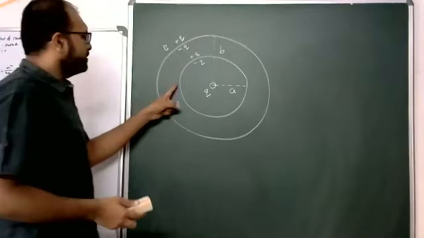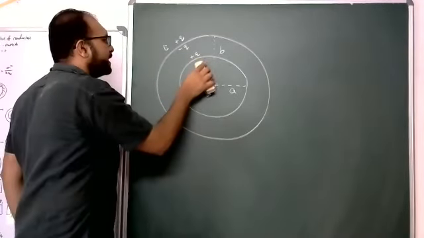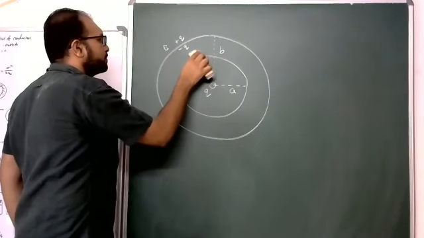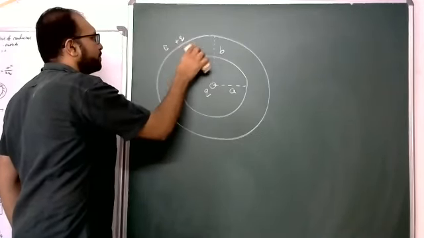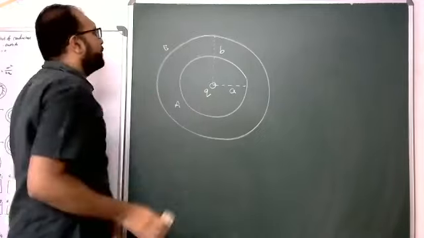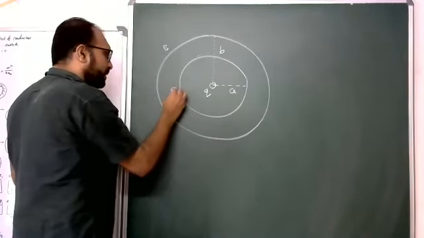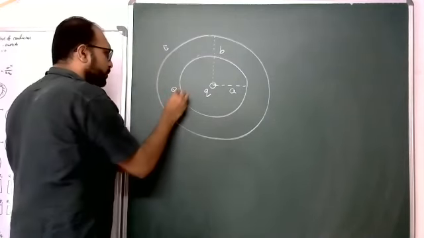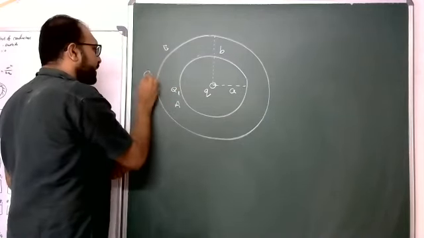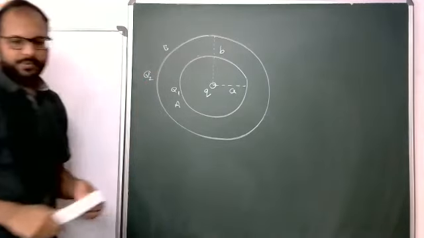Instead of these two being electrically neutral, suppose on this A, charge Q1 is given, and on this B, charge Q2 is given.